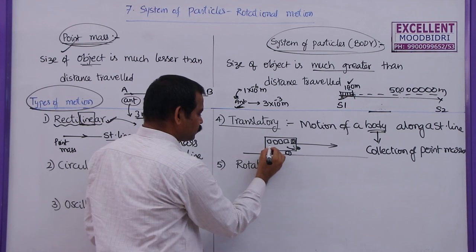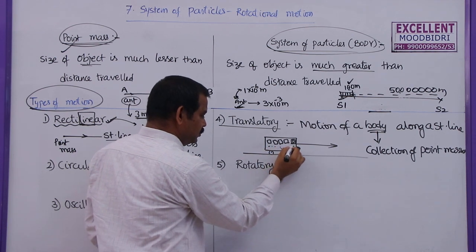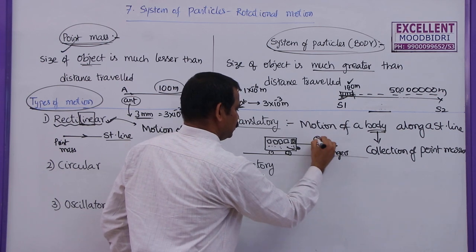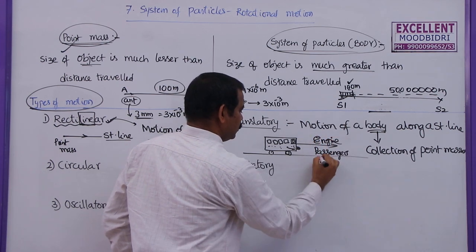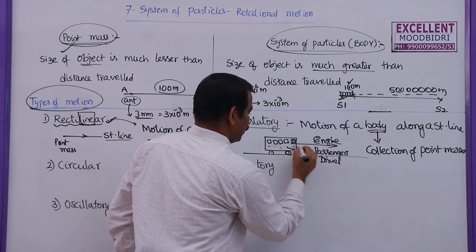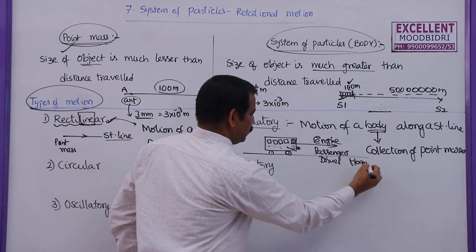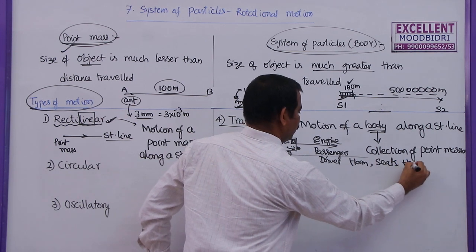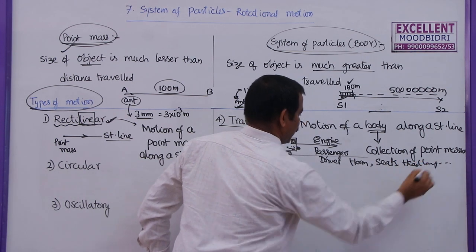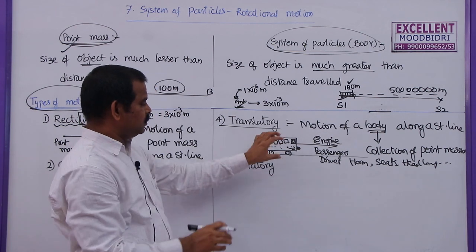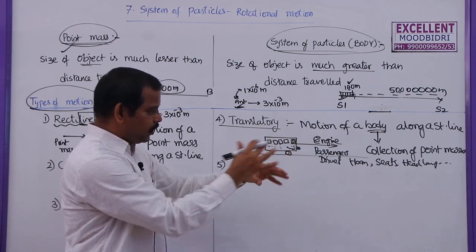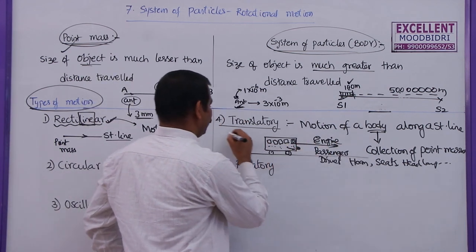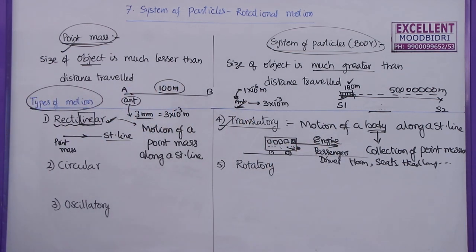If you see the passengers, engine, driver, horn, seats, conductor, headlamps, these are all the particles of this body. The collection of all these is known as a body. If this body is moving along a straight line, then we call it translatory motion.